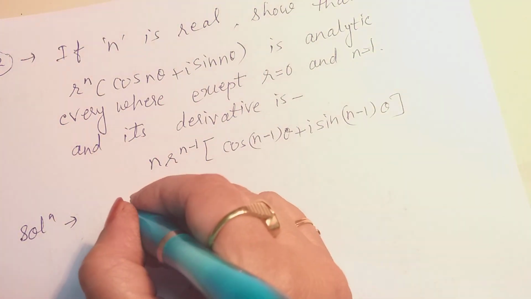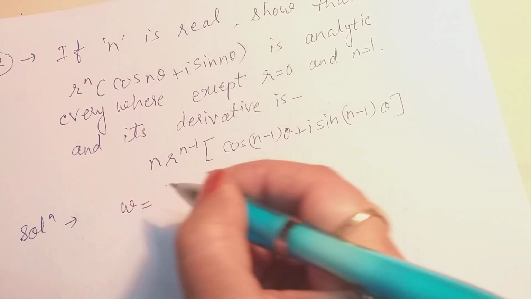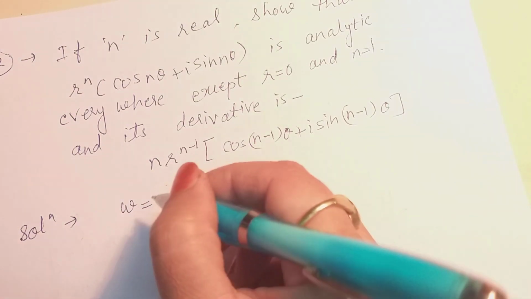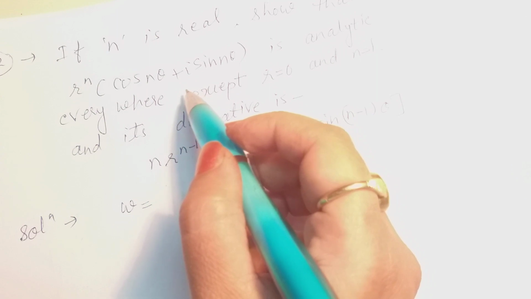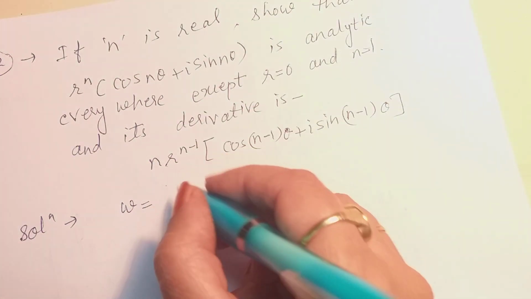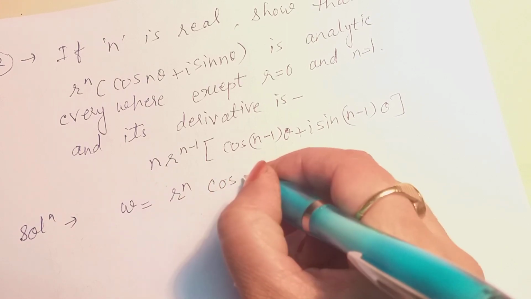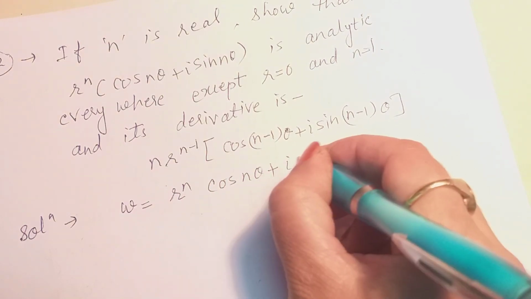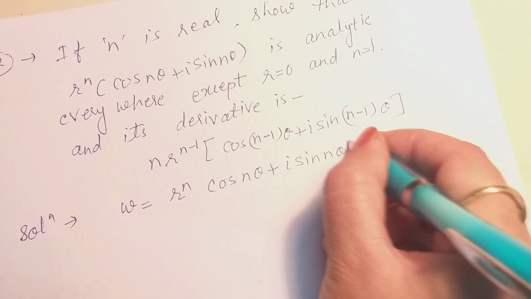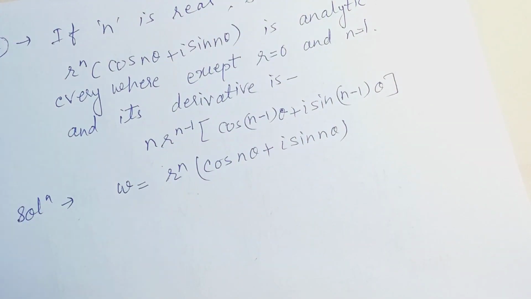Here the function w is given, w or f(z), whatever, because we are using the polar form, so it's better to take w. w is given as r^n (cos nθ + i sin nθ), right?